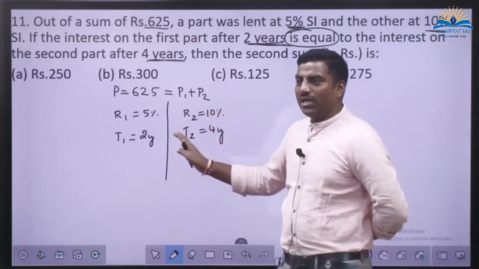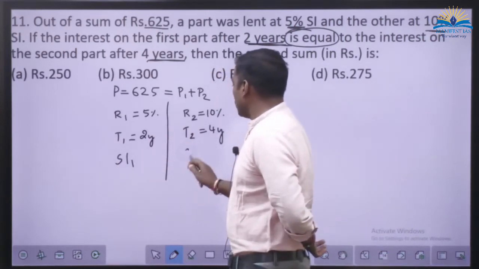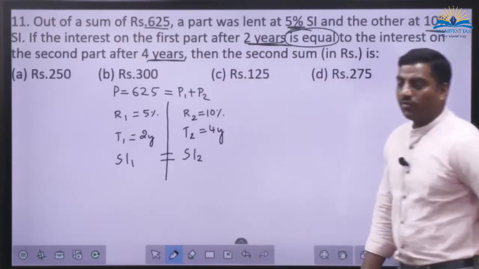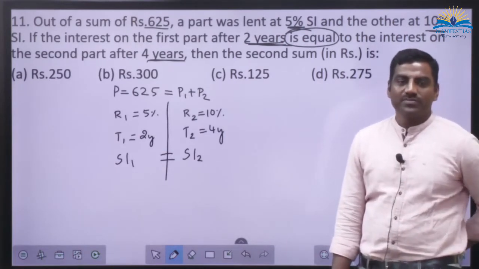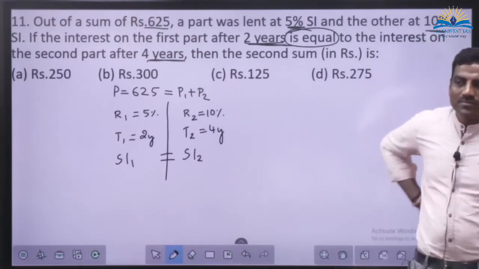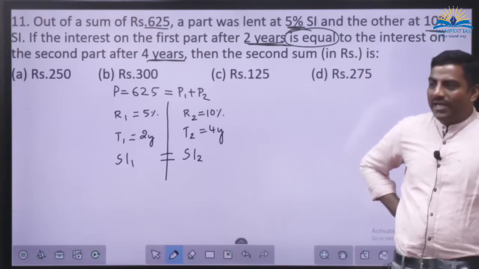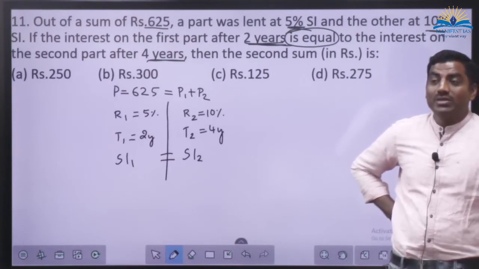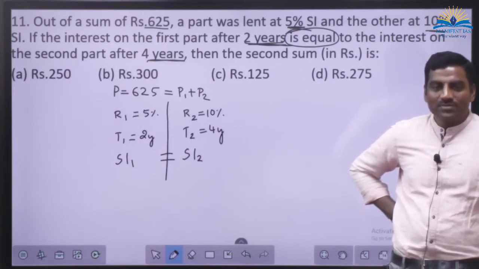Since we are getting equal SI, that means SI1 is equal to SI2. If this is the case, then whatever we have invested in the first scheme is more by how many times? Finally, the second scheme is getting us how many times the interest that we are earning in the first scheme? 4 times.